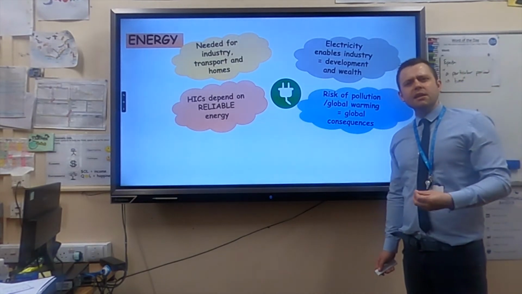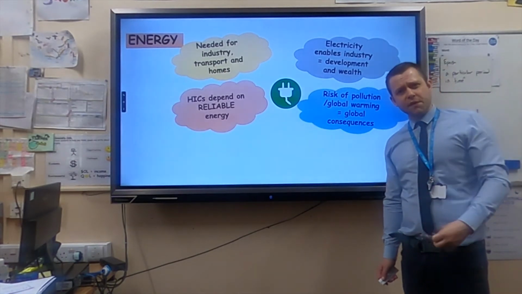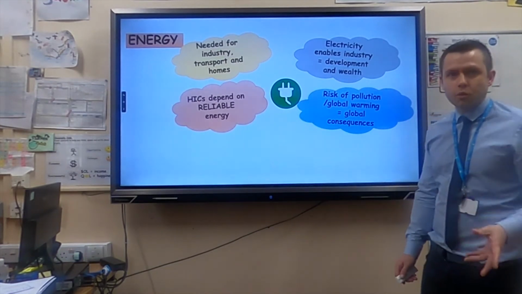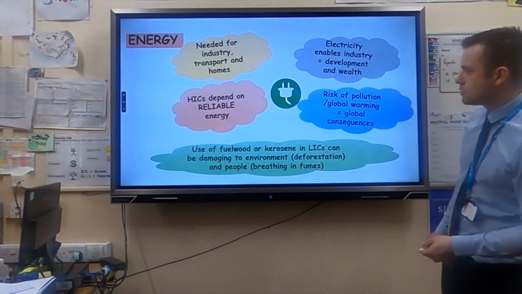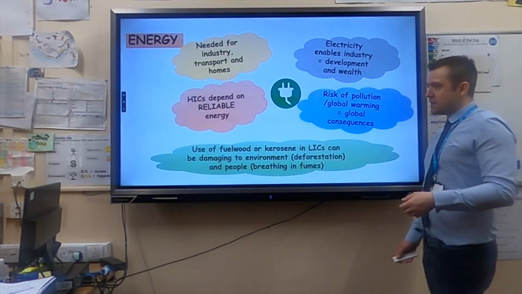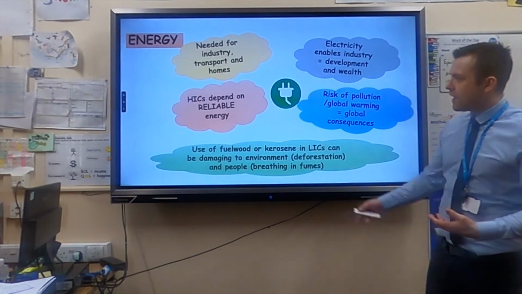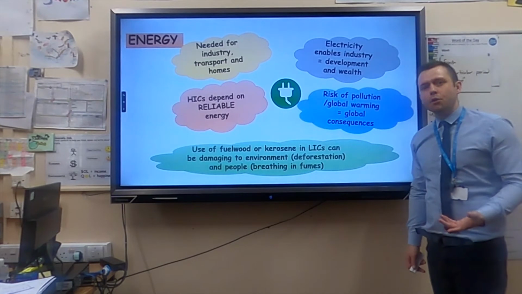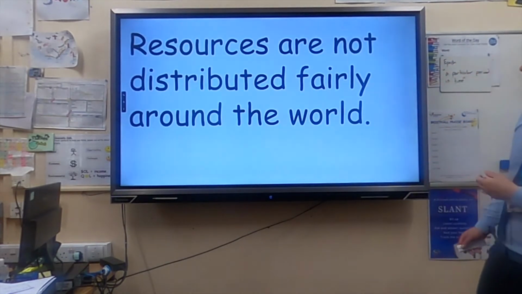So in Year 10, we will look at oil. They extract oil which is used for energy in Nigeria. However, there are many oil spills in a village called Bodo, which has had consequences which will last for a very long time. LICs don't just use the type of energy that we are aware of. They also use things like fuel wood and kerosene, and it's not particularly very good. If you're cooking with wood in your house and you're breathing that in, it can make you ill.